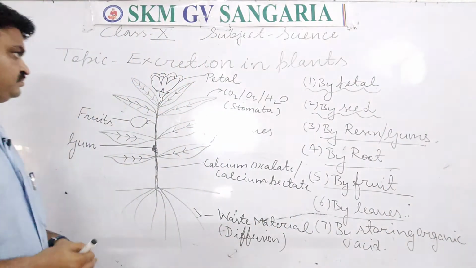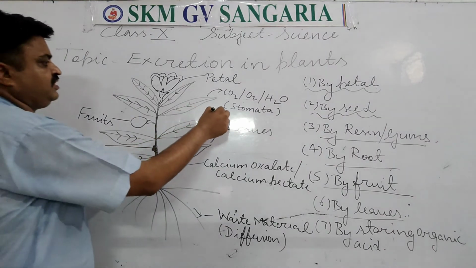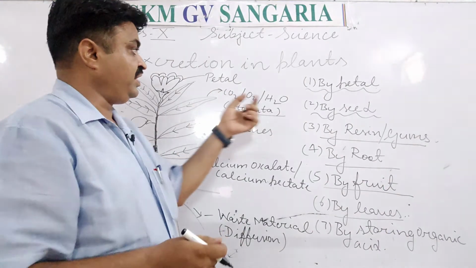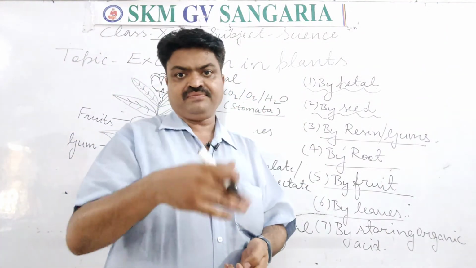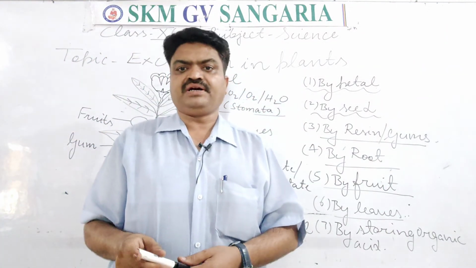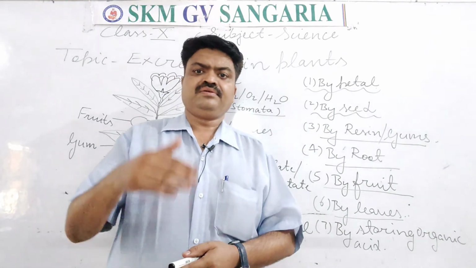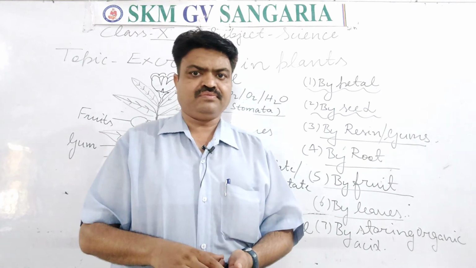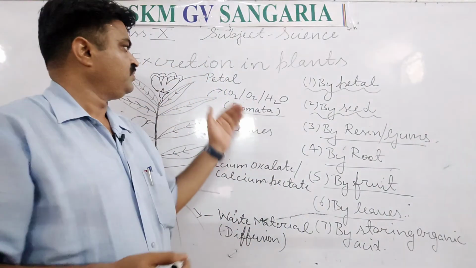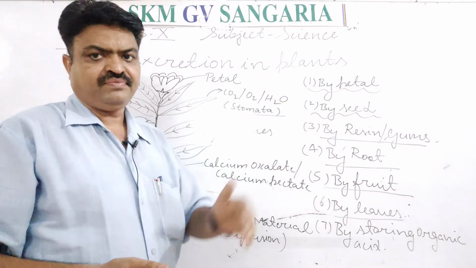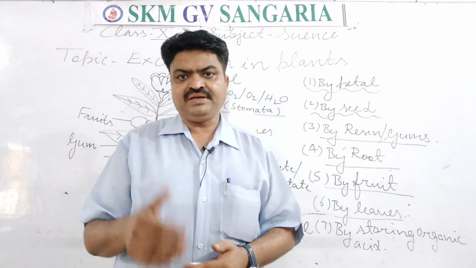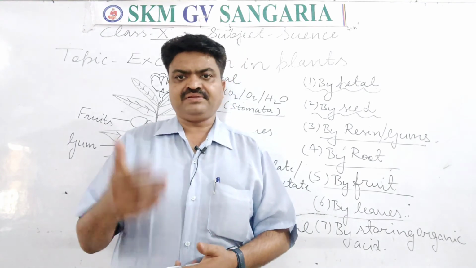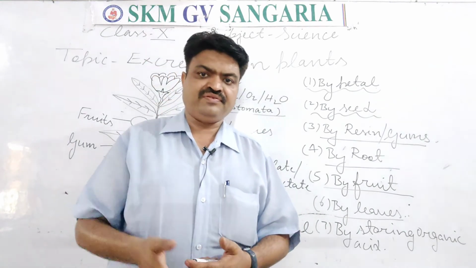Next, these gaseous wastes like carbon dioxide, oxygen and water are removed with the help of transpiration or the exchange of gases. Oxygen, carbon dioxide and water are removed by their leaves, student. These are the gaseous wastes they remove. So in this way the plants get rid of their waste, student.